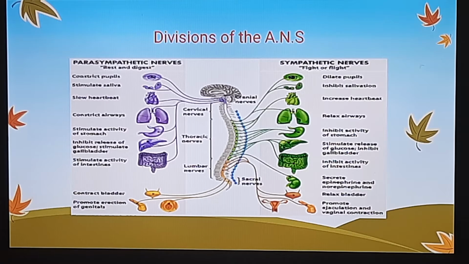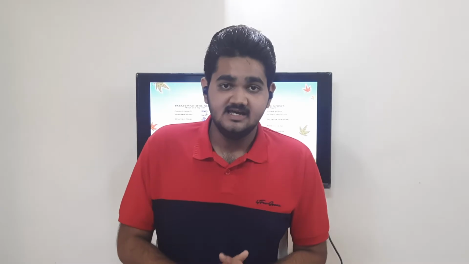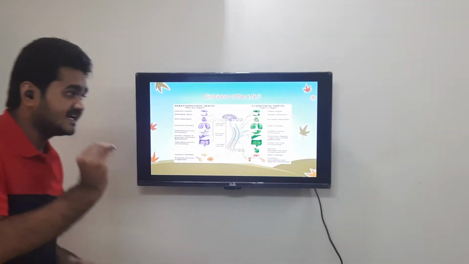So हमें ये तो पता चल गया कि जो भी nerves thoracolumbar region से arise होंगे, they will be sympathetic in nature. Now the question is कि parasympathetic nerves कहाँ से arise होते हैं? So the answer is it is arising from two important different regions. The very first region is our brain. Now brain से cranial nerves arise होती हैं. So these cranial nerves are parasympathetic in nature, and the second region is our sacral region.